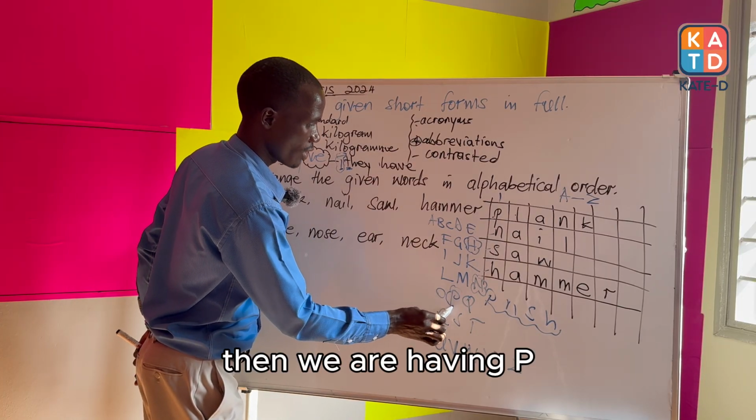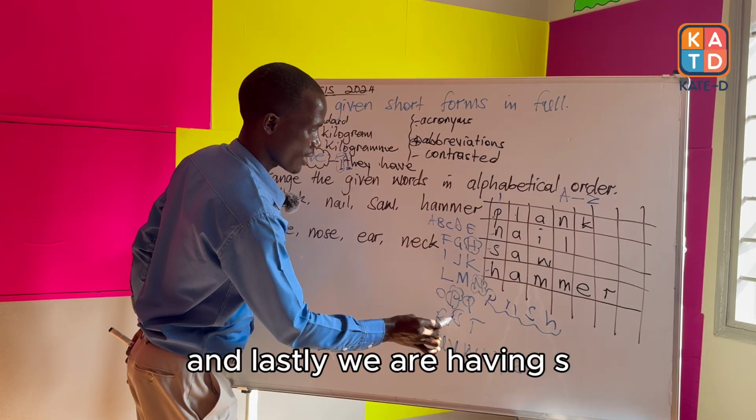Then we are having P, and lastly we are having S.